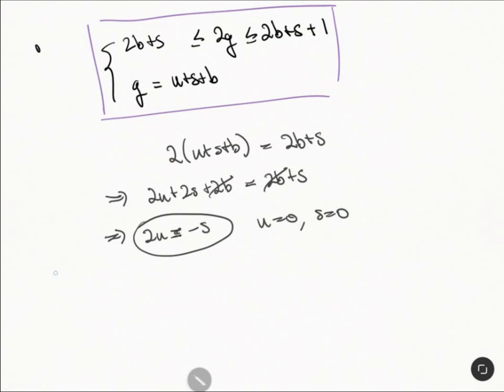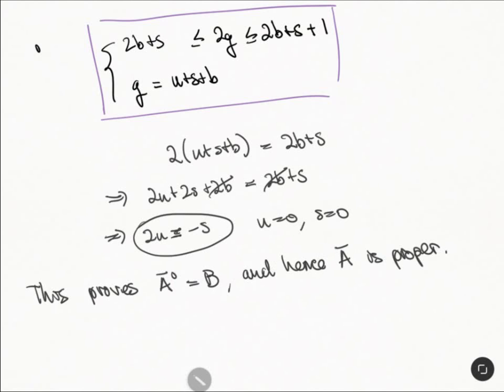And so this proves that A bar, this connected component, is equal to B, right, or isomorphic to B, and hence that this thing here is proper. Okay, so it remains to show that A bar is connected.